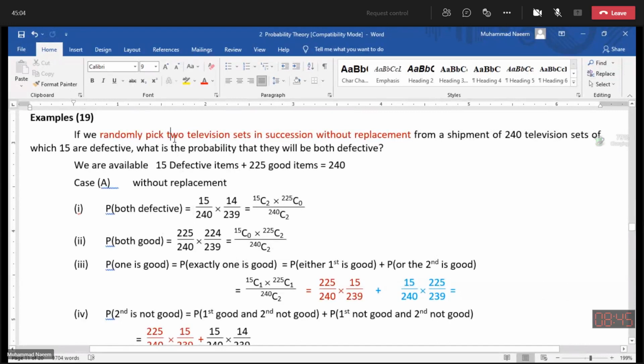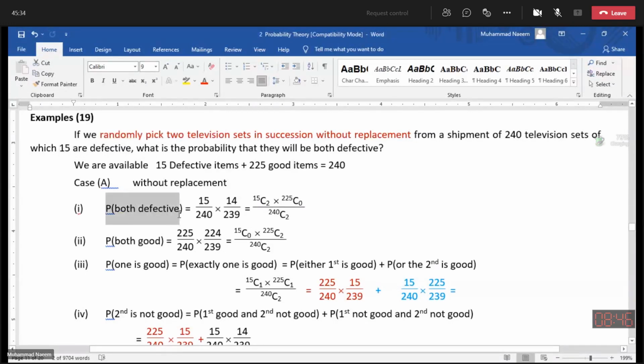What is this activity? We are drawing two items without replacement from a total of 240, out of which 15 are defective. This means 225 are non-defective. So what is required?